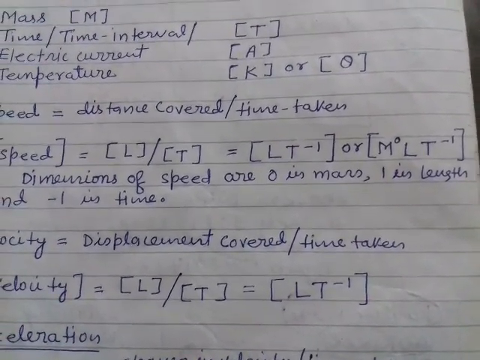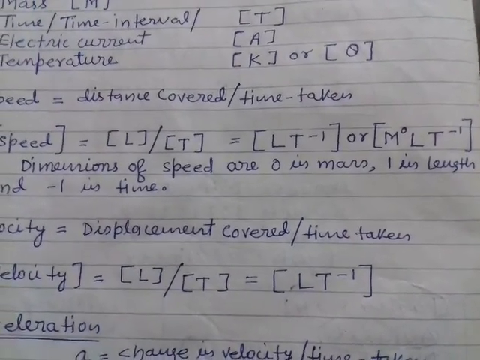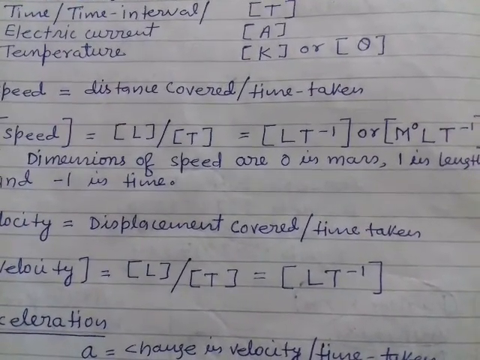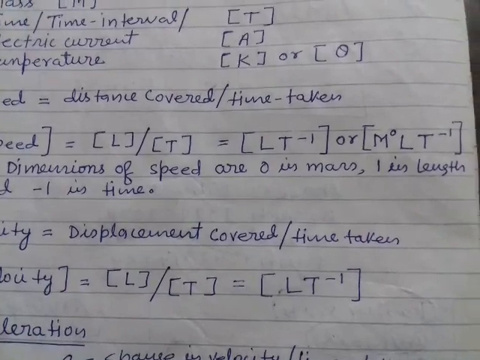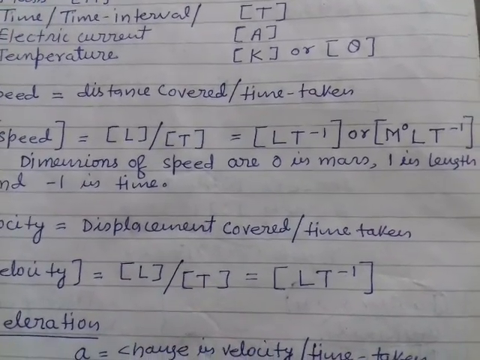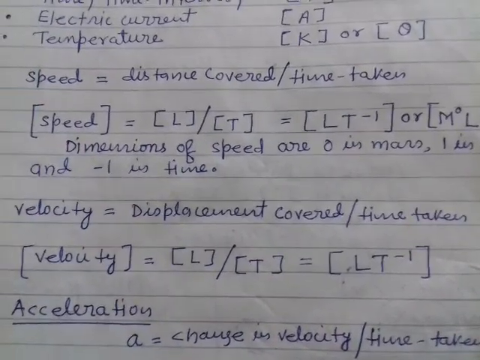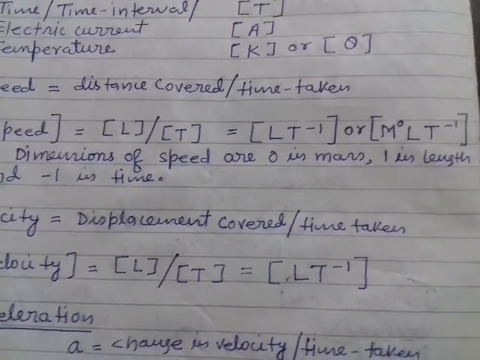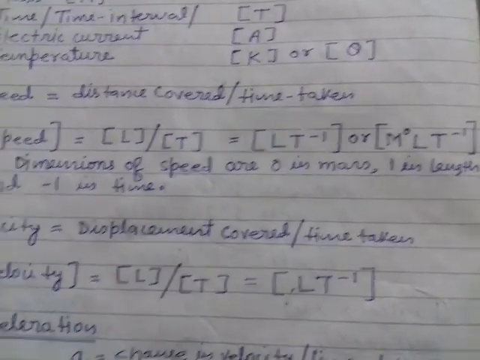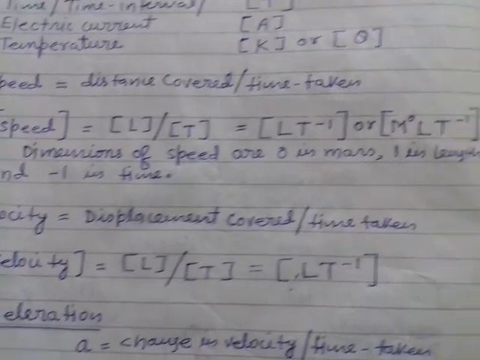This is the fashion to write the dimension formula in MLT. LT minus 1 is also fine, and if you write m0 LT minus 1, that is also fine, because the value of m0 is 1. Now the dimensions of speed are 0 in mass, 1 in length and -1 in time.